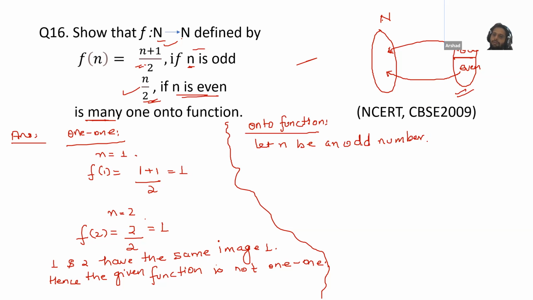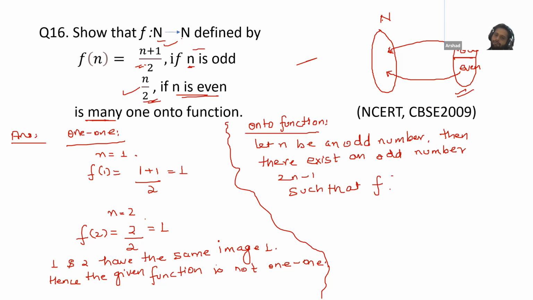Then there exists an odd number 2n minus 1 such that f(2n minus 1). Okay, so this is odd, so we will use the first formula, this one. So as per the formula, write this number plus 1 divided by 2, so you will get, this will cancel out, you will get n.